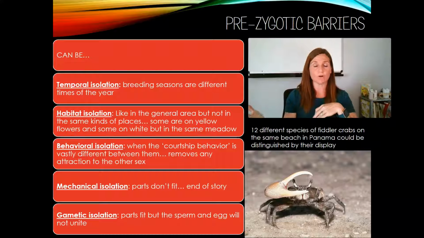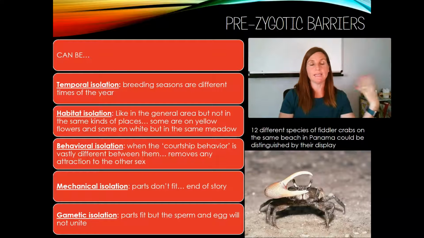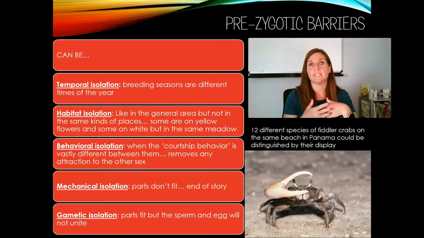Right now, Creighton myrtles, which is a type of flower, are blooming in the spring. In another time of year, you might see flowers blooming in the fall. They would not be able to interbreed because they are fertile at different times of year.